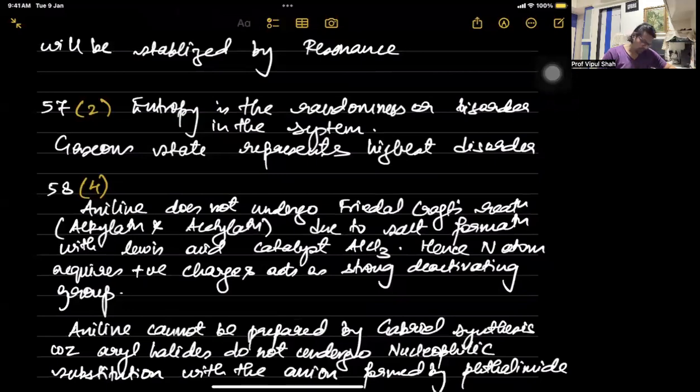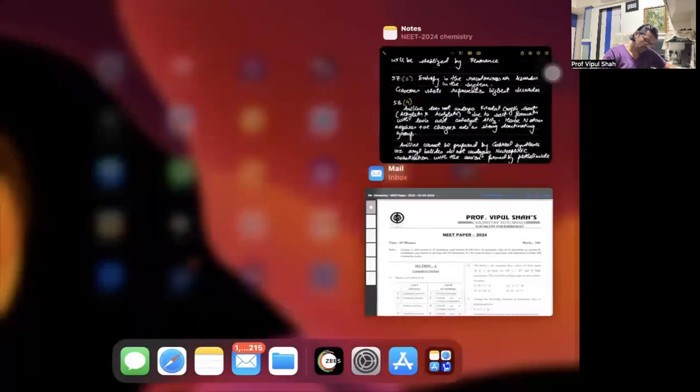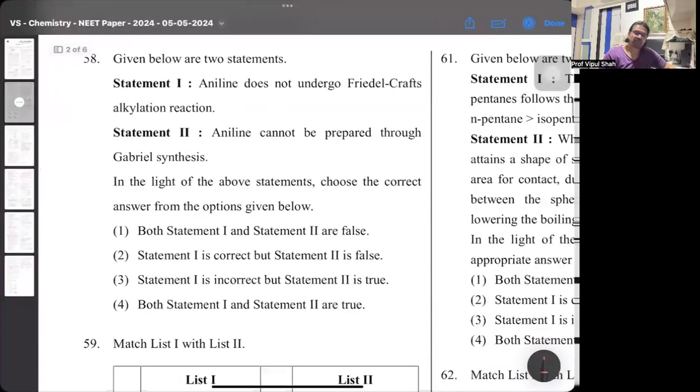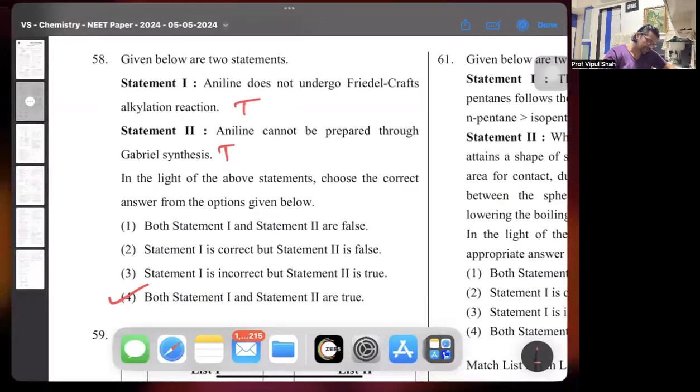That's the 57th one. Next comes the 58th one. Aniline does not undergo Friedel-Crafts alkylation reaction. Yes, that's a correct statement. And aniline cannot be prepared by Gabriel's phthalimide synthesis. That is also true. So both are correct statements, so it's option 4. Now why is that?